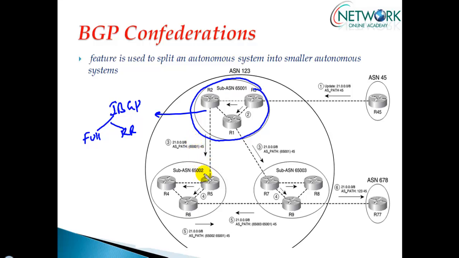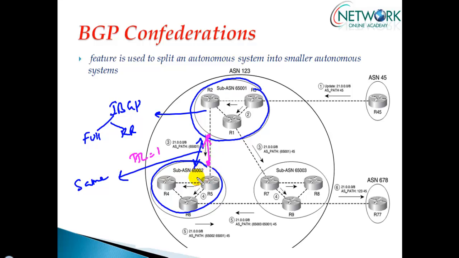And for the confederation iBGP between the sub AS, in between these two AS, it still remains the same, which means if you are peering with the connected interface, you can use the remote AS command. If you are peering with loopback interface, then we need to use update source. The eBGP multi-hop commands remain the same. So the default TTL value will be 1 here. Here also it's 1 in case of confederation.